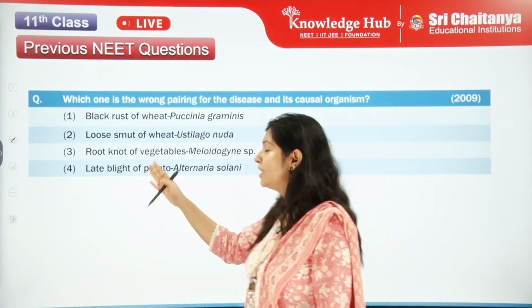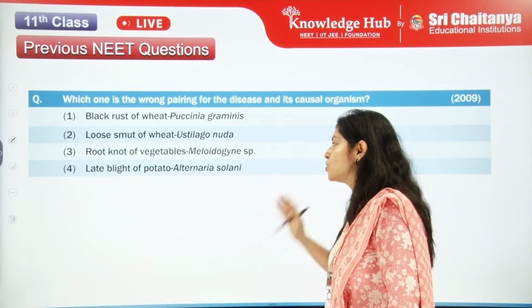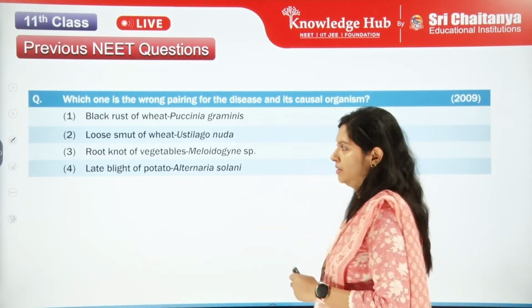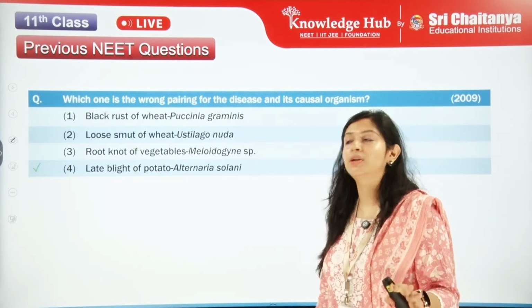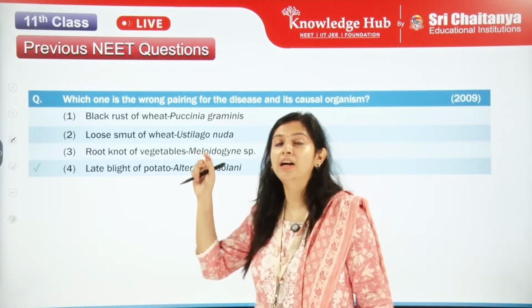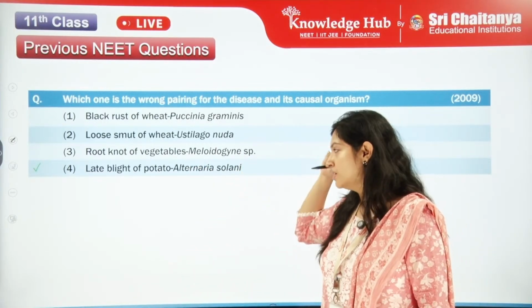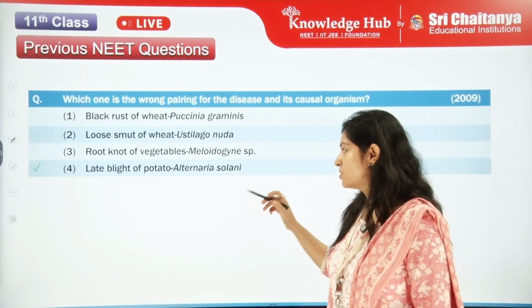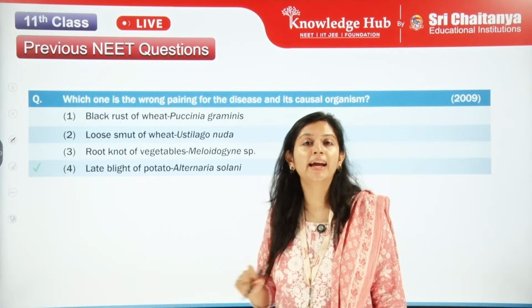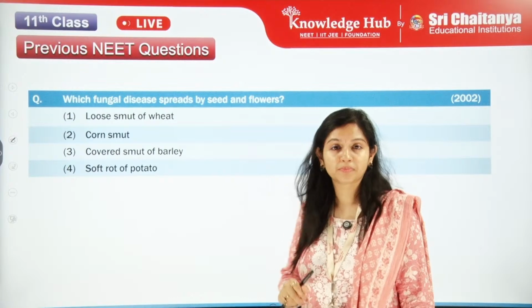And late blight of potato is caused by Alternaria solani. Which one is wrong, my dear students? Late blight of potato is not caused by Alternaria. Alternaria belongs to the Deuteromycetes group. It is not causing the late blight of the potato. The rest are all correct.